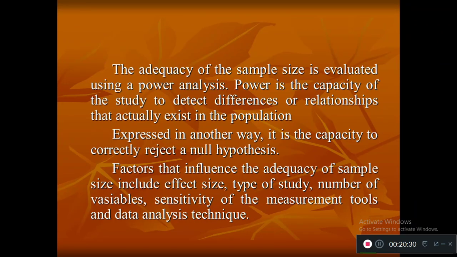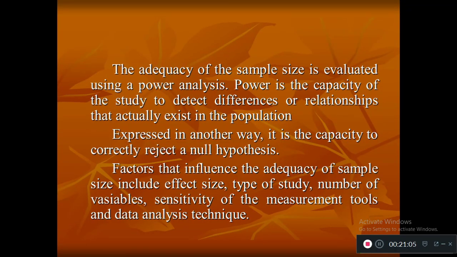So factors that influence the sample size include the effect size, the power, the type of study, experimental study or non-experimental or quasi-experimental, or the number of variables. Based on the number of variables you need to examine, that also tells which sampling method you can apply. The sample size can also be determined by the sensitivity of the measurement tools.